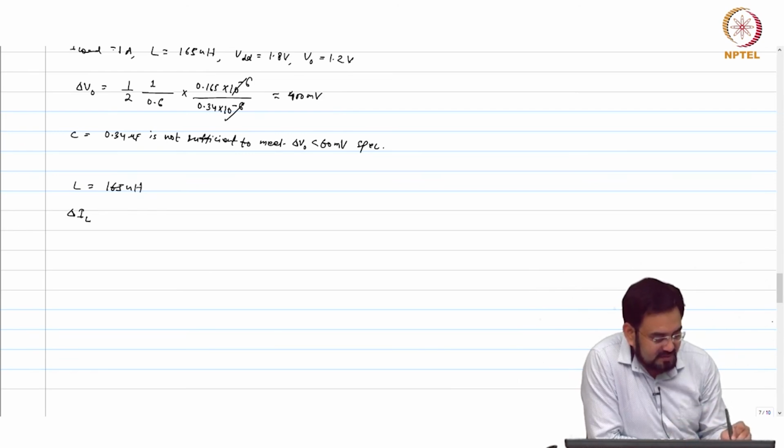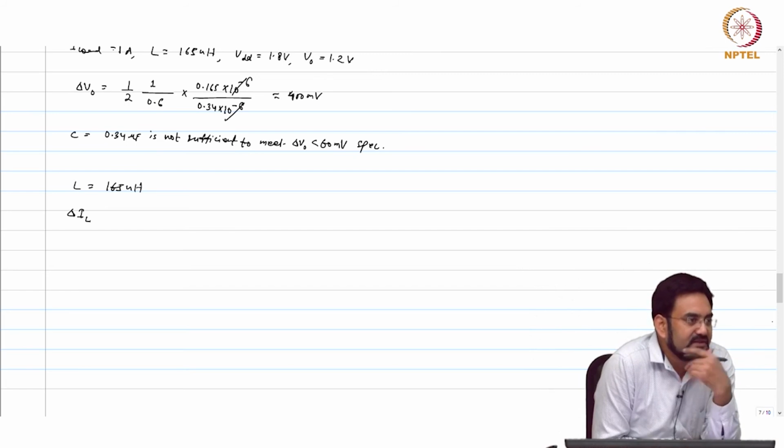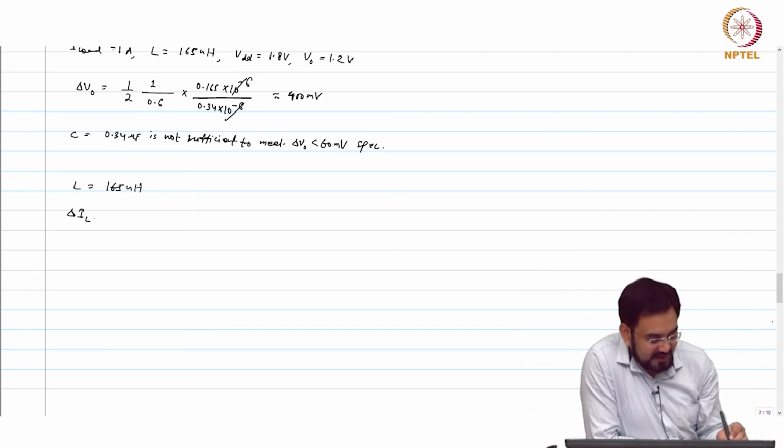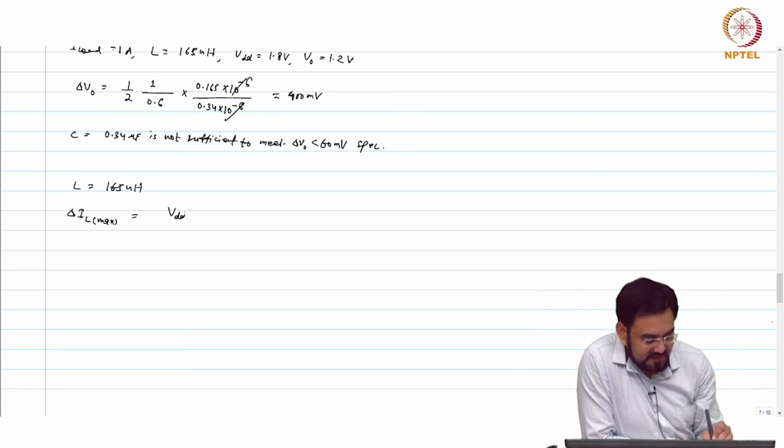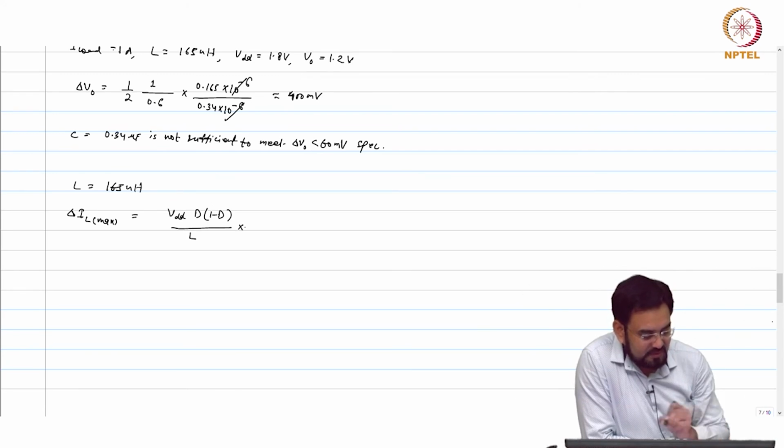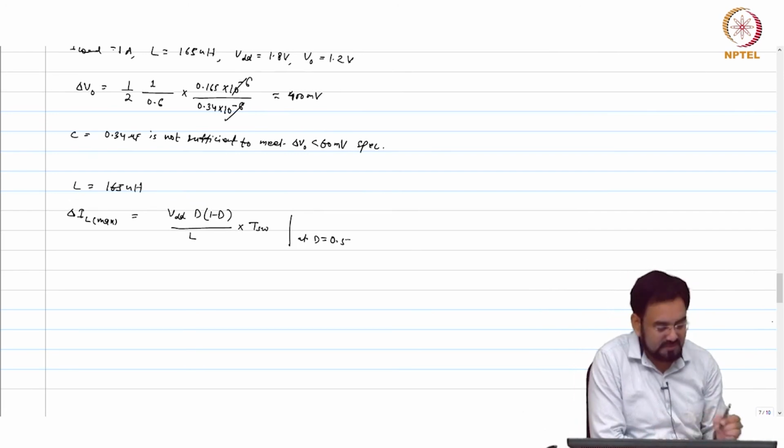So what is delta IL? What will be the worst case for delta IL? 50% duty cycle. So delta IL max equal to VDD into D into (1 minus D) over L into TSW, and D equal to 0.5. Okay, so that is your max case.